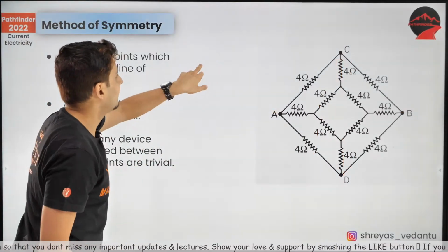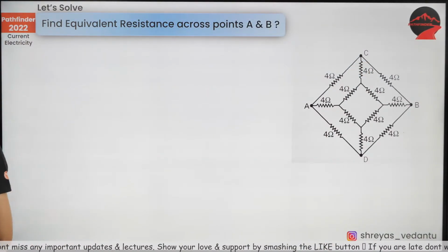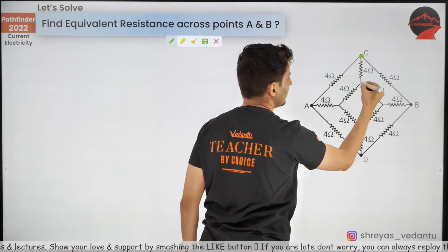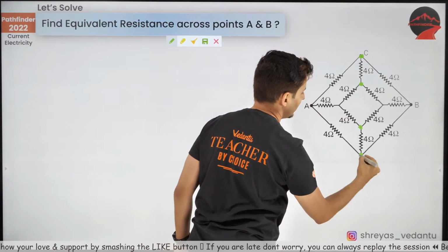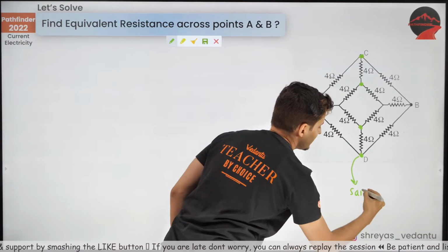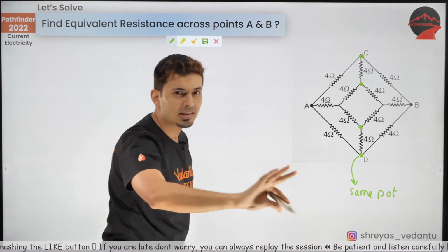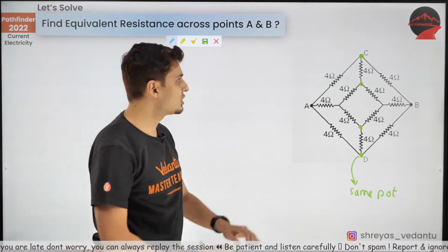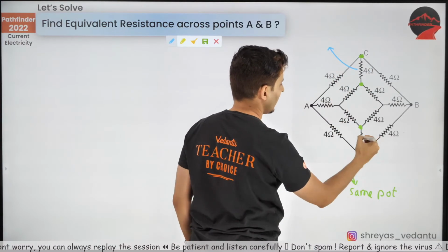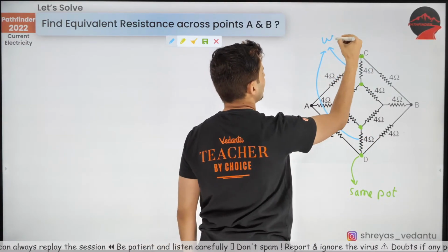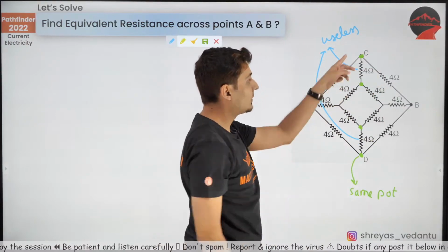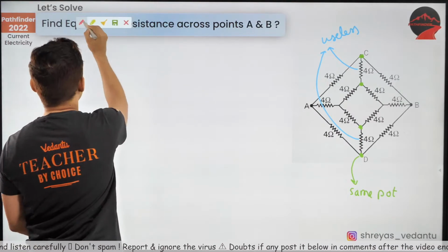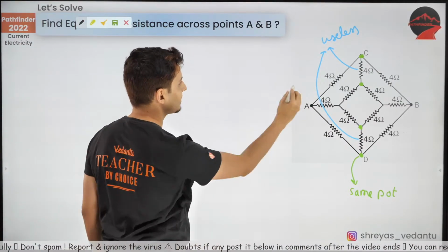Okay, great. Now let's solve a question. We just saw that this point, this point, this point and this point all have the same potential. So who are the useless things? This one and I guess this one. Whatever connects between the same potentials, remember you can remove them. Now, how will the circuit look when you remove these? I think it's going to look simpler.